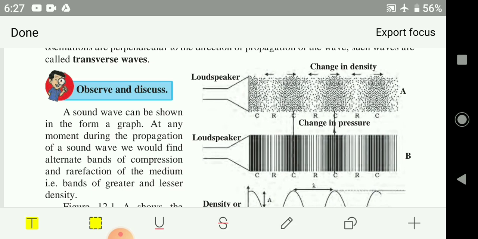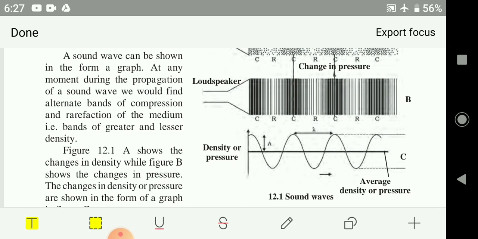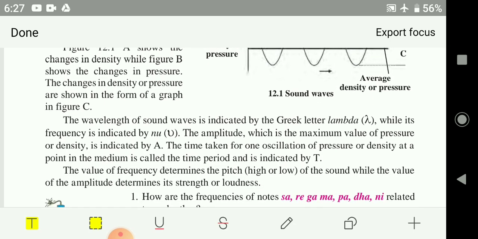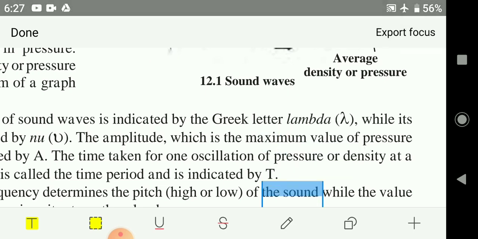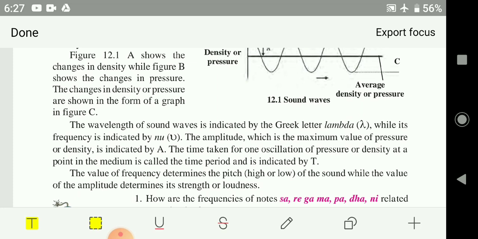And the particles do not leave their place and go, they vibrate there itself, so that is called oscillation. Okay, the wavelength of the sound wave is indicated by the letter lambda. You could see here the letter lambda, while its frequency is indicated by mu.